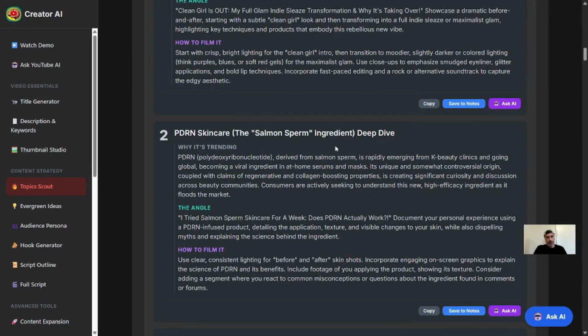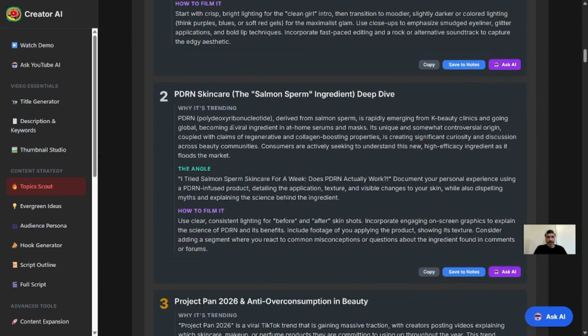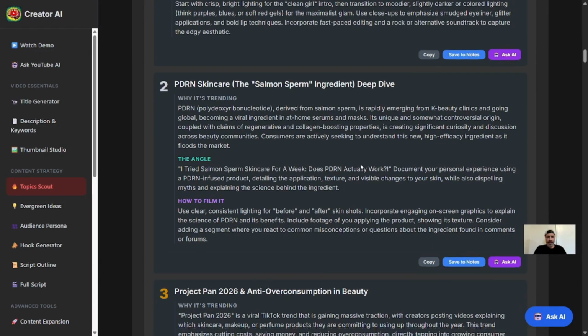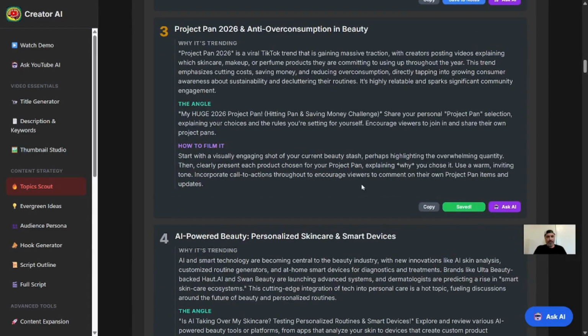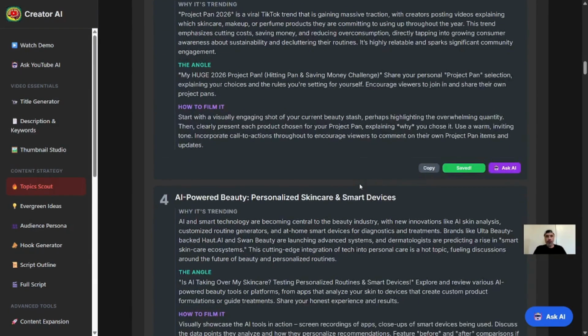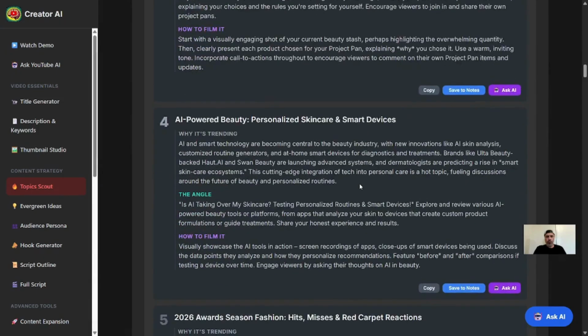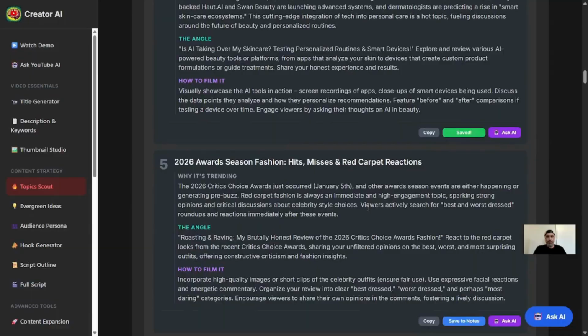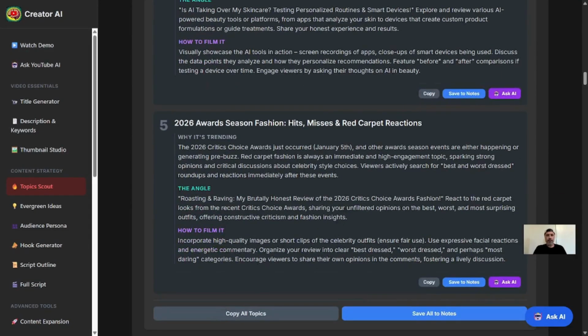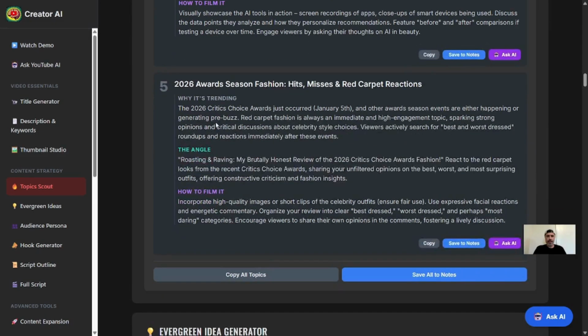The salmon sperm ingredient deep dive. This is a popular topic for people that are doing some different sort of skincare. Project Pan 2026 is a viral TikTok trend that's gaining massive traction. And once again, I don't do beauty and fashion, so I don't know what some of these are about. But that's my whole point here, to show you that you can start building a channel or videos based on some of these topics here.